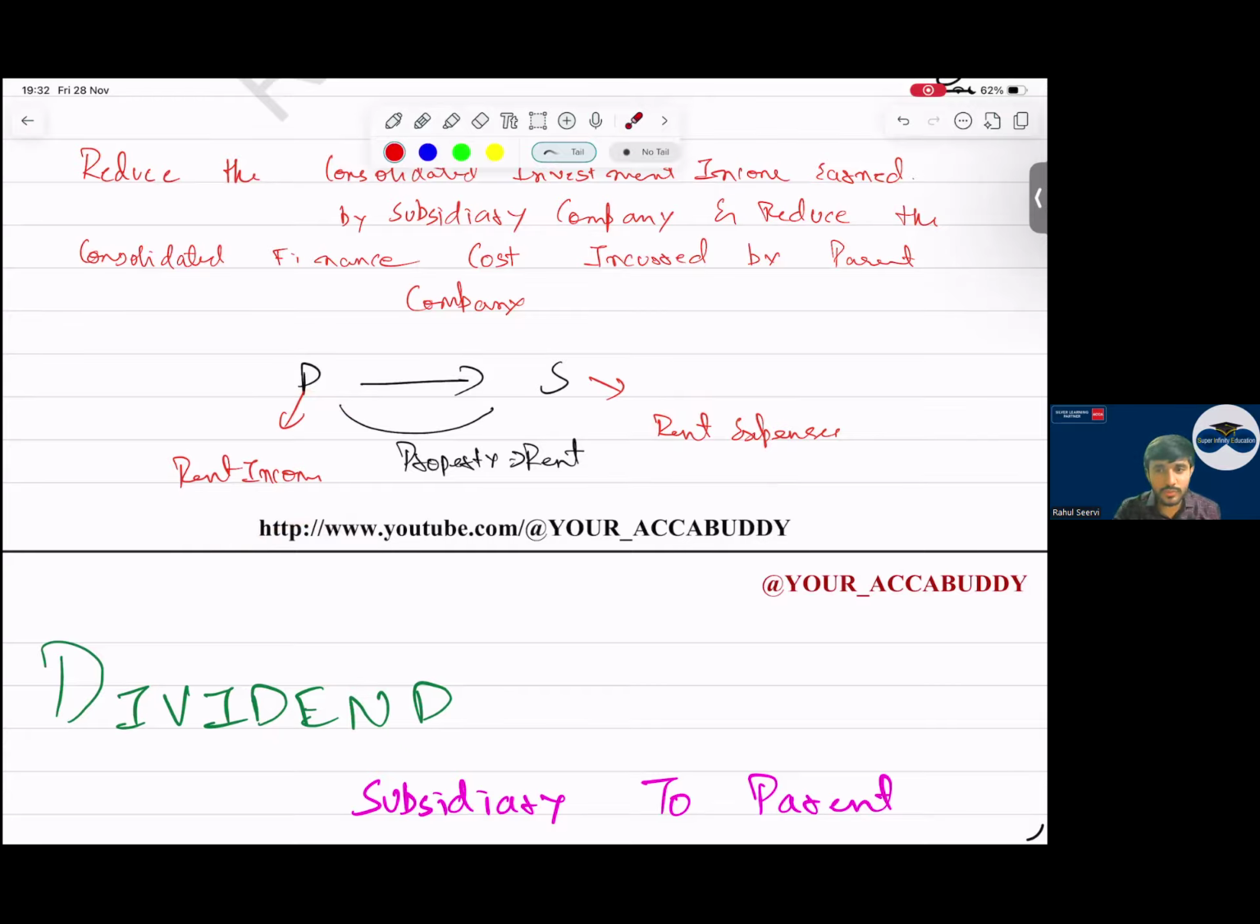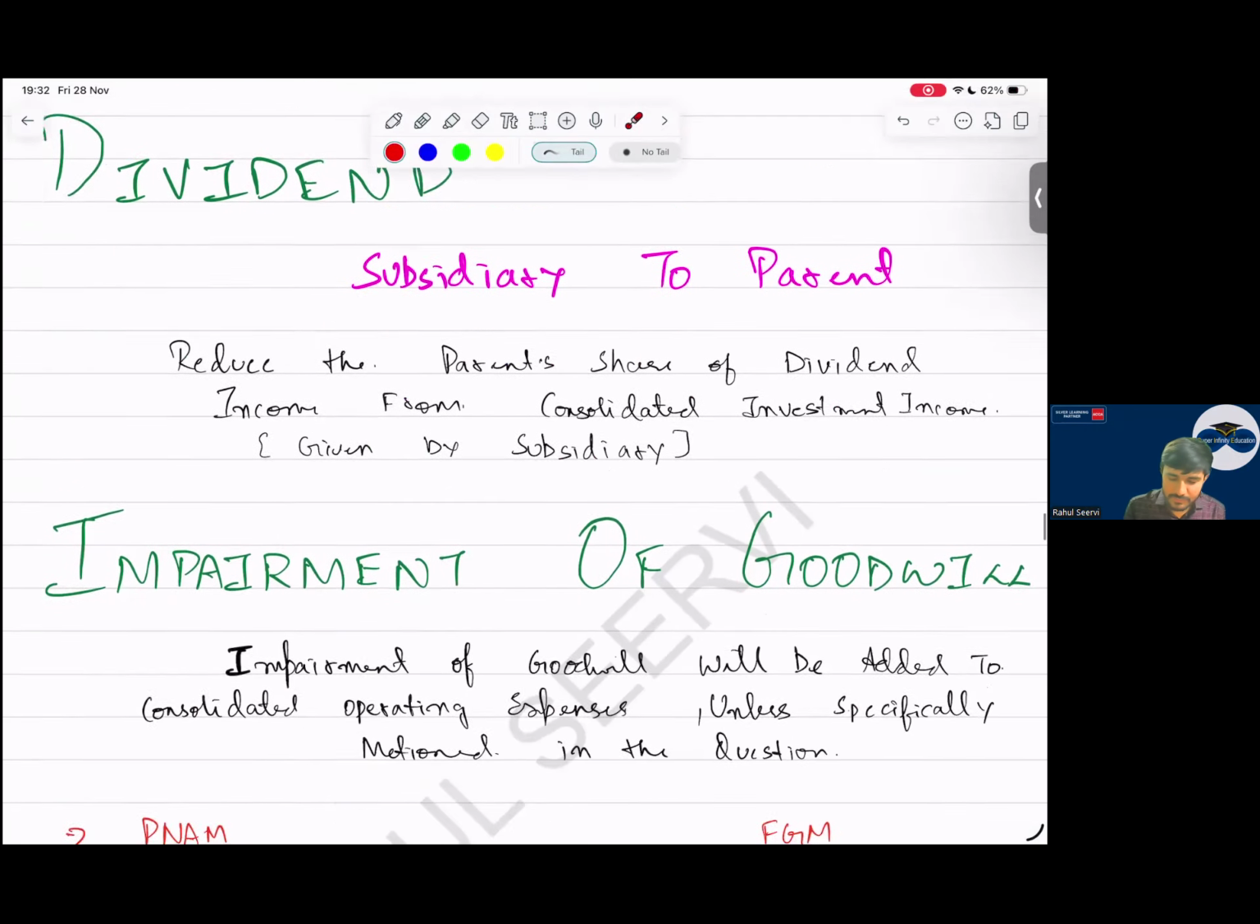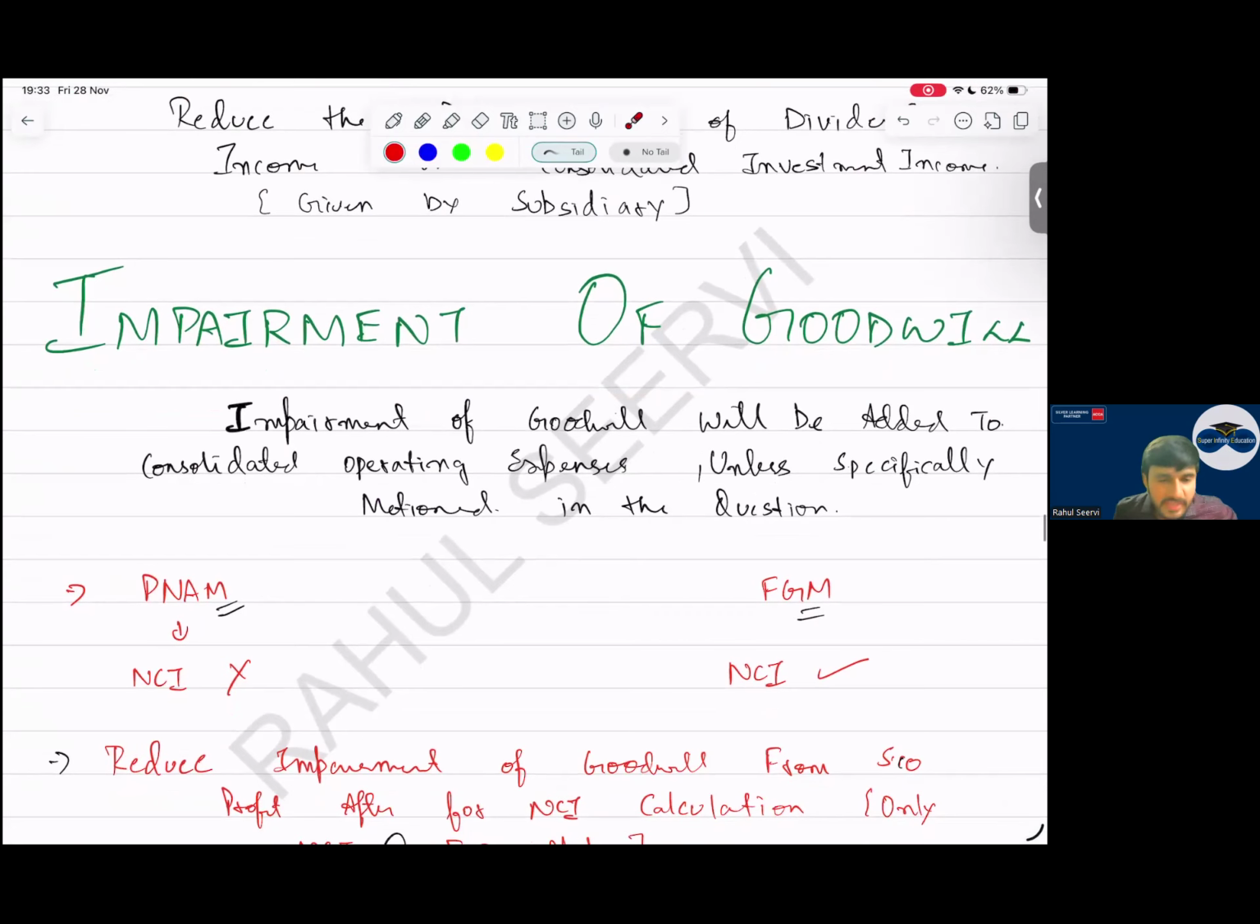One treatment I have to teach you, which we have seen in the Plank company question and 2 questions. I will tell you that. Dividend and impairment. Everyone, listen. Impairment of goodwill. Where do we allocate? Sir, impairment is an expense. I will take this to operating expense unless specifically mentioned in the question. If it is mentioned in the question, take to COGS. If nothing is mentioned, what will you do? Operating category. Yes, sir.